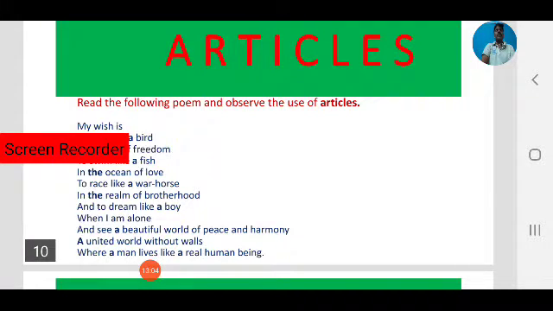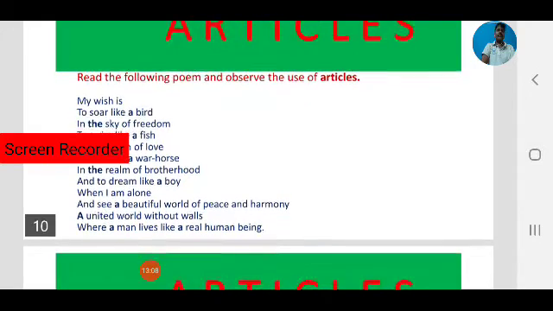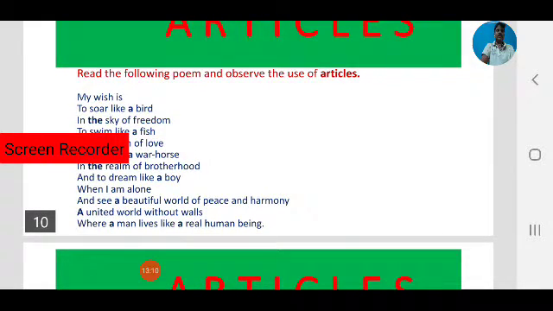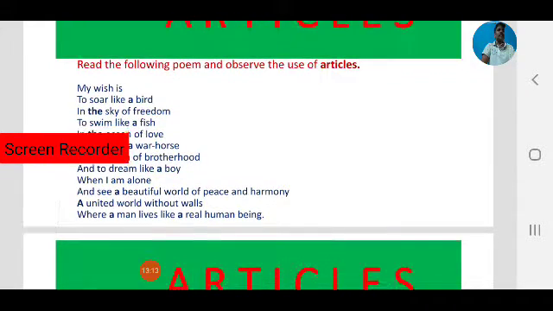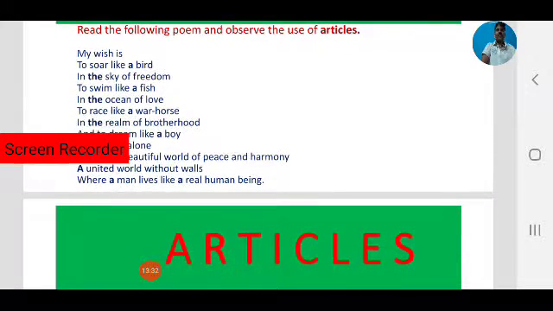Okay, here observe the use of articles. A bird, so indefinite article, a bird, that is a consonant letter, not specific. A bird, general. In the sky, observe the sky, that is unique. So already we have learned where we have to use definite article. So unique, sky is unique. The sky, swim like a fish. The ocean, so ocean is also unique.